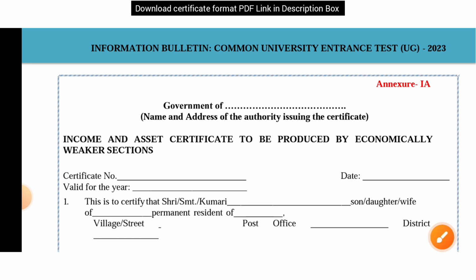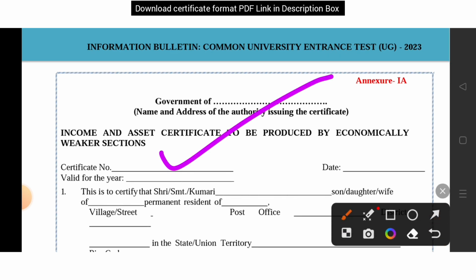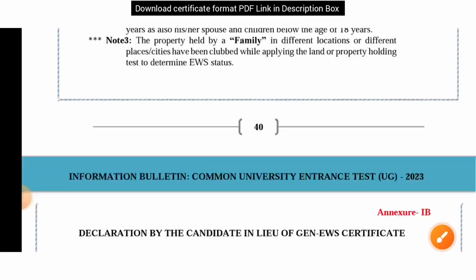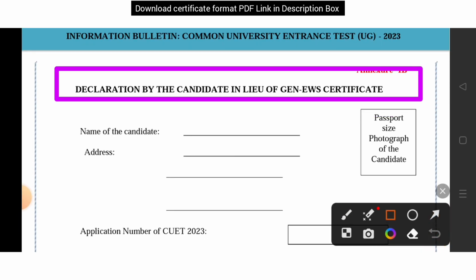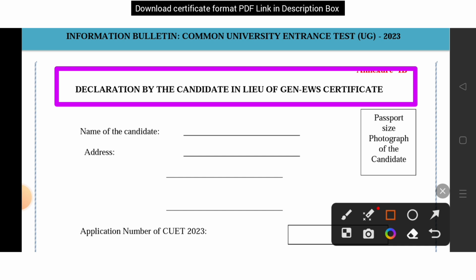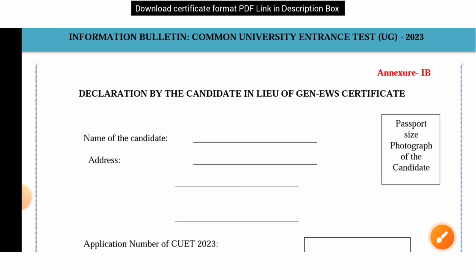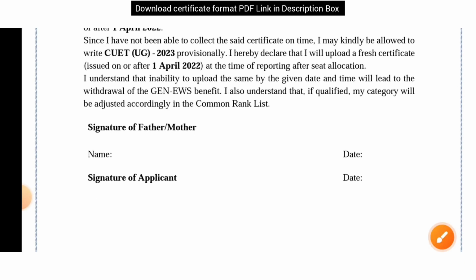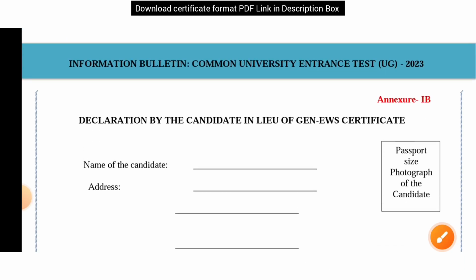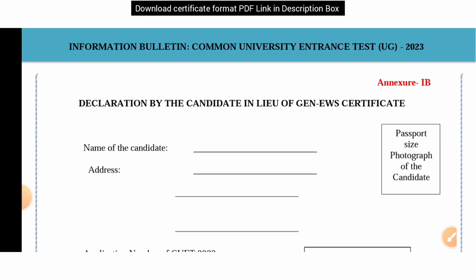So at the time of form filling, if you don't have this certificate, in case of that you can upload this certificate, and it's written that declaration by the candidate in lieu of the general EWS certificate. You can see here Annexure 1B is written. So you will have to get the printout of this page and fill all these things by your hand. You will have to scan it and then upload it while form filling.